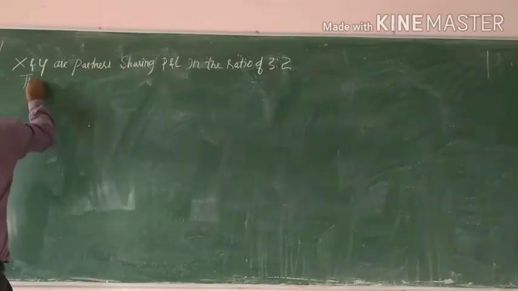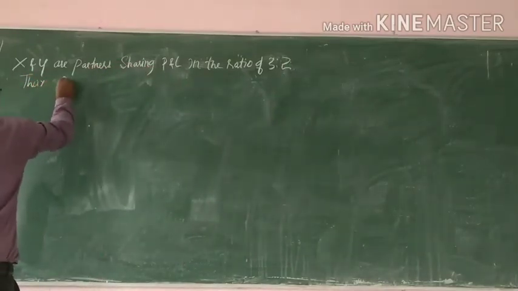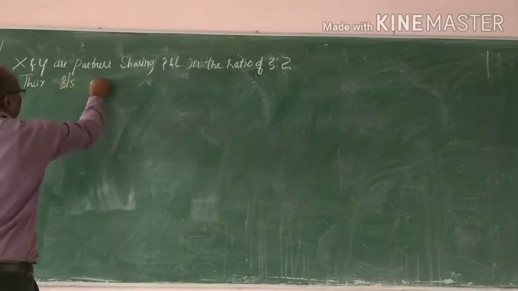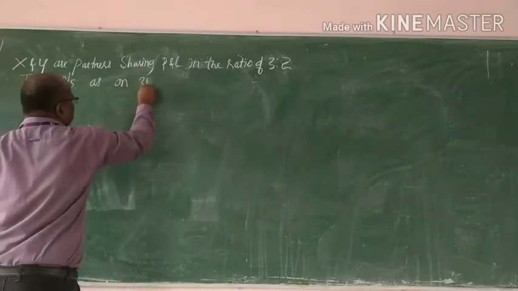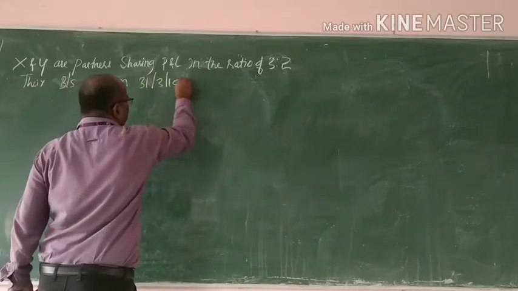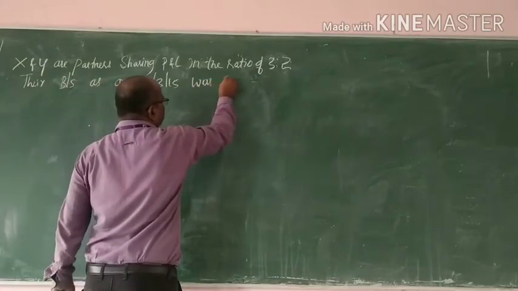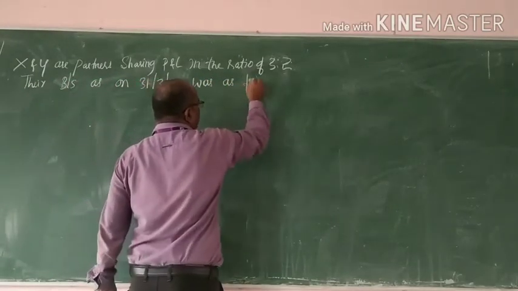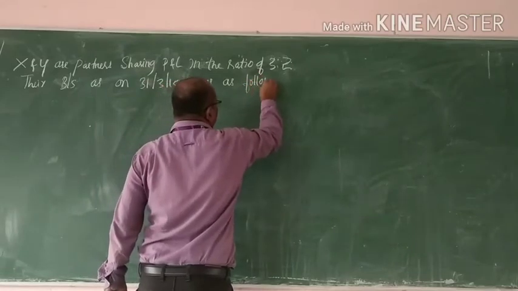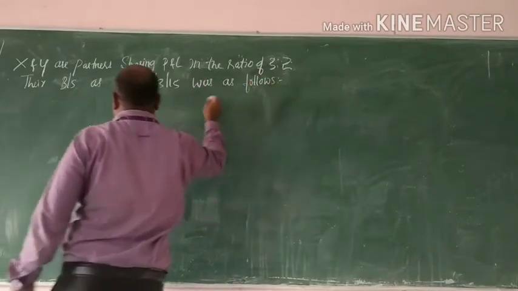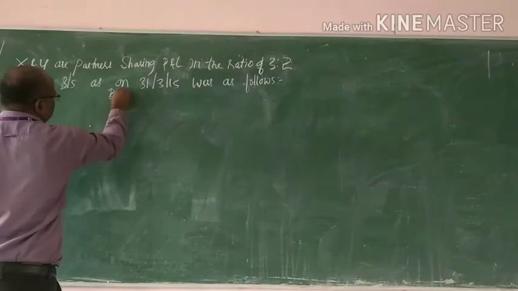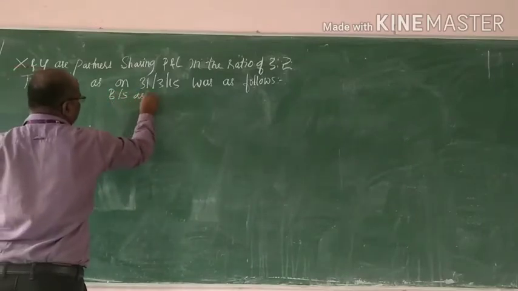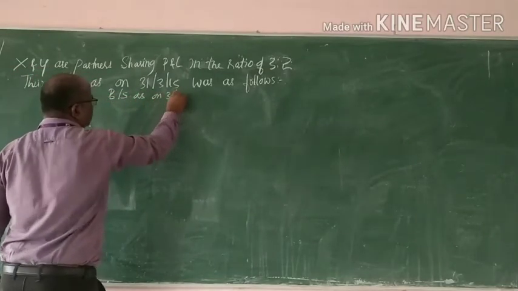Their balance sheet as on 31st March 2015 was as follows. Balance sheet as on 31st March 2015.